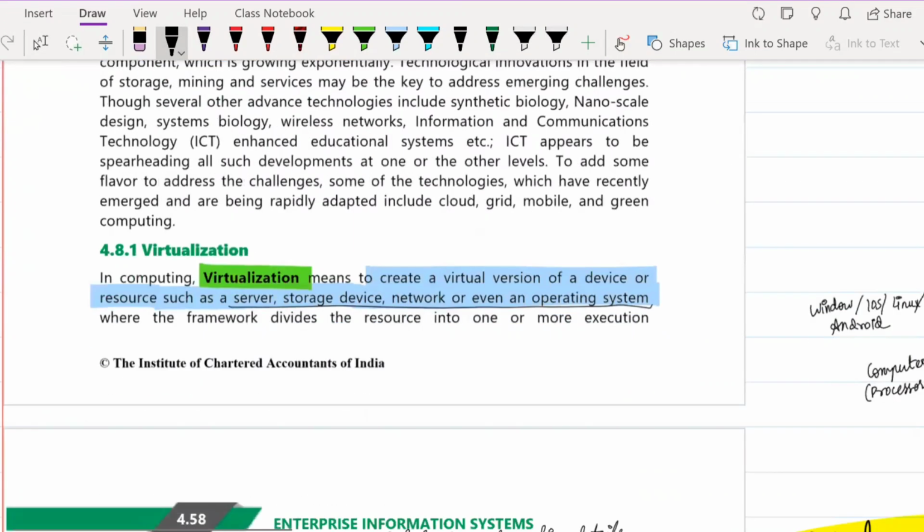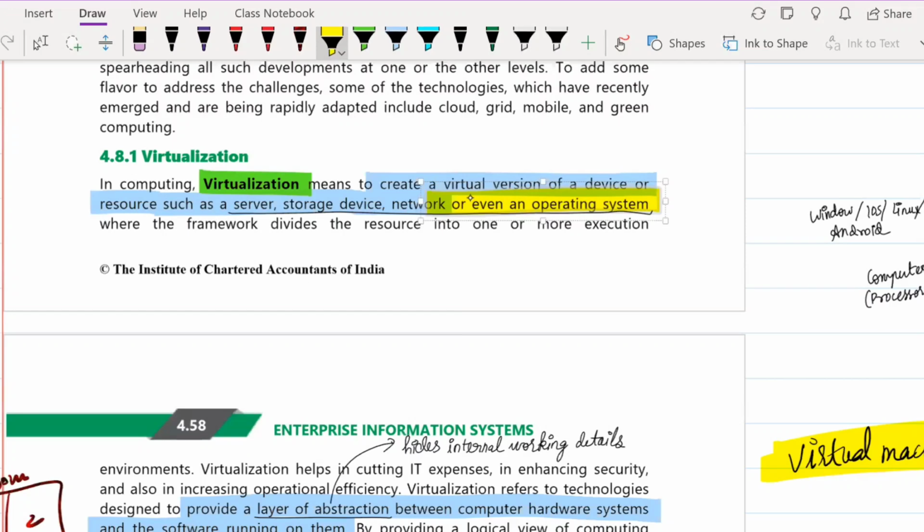So the first technology that we are going to study is something which is known as virtualization. Okay. So virtualization, what does it mean? In this chapter, you have to relate the word virtualization with the word imaginary. Something which is not there, but you imagine it to be there. So that is what is known as virtualization here.